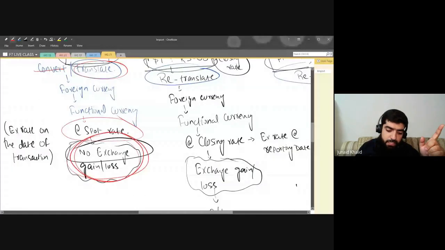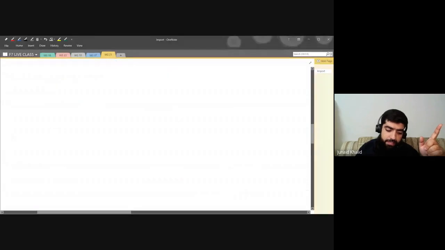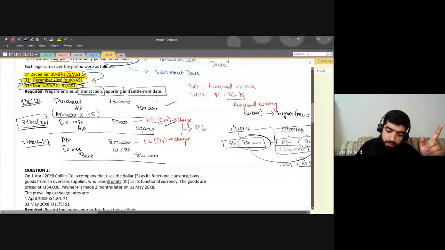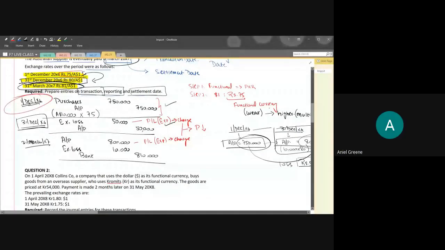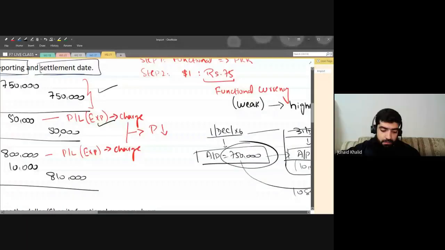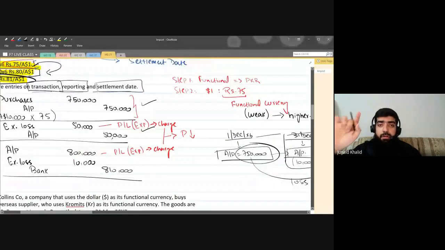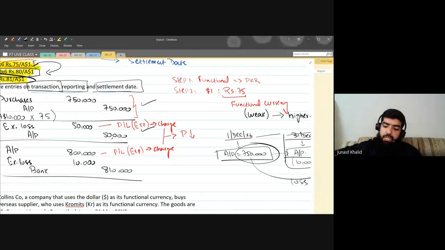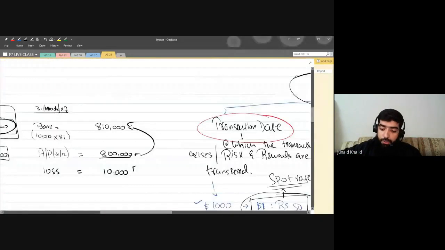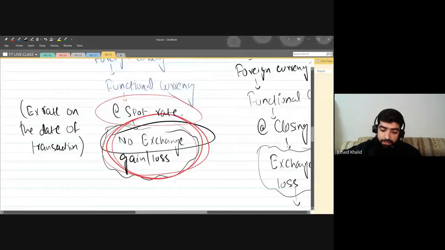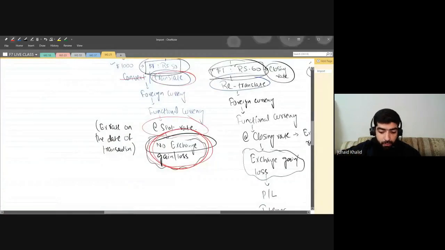Can you please prove this one, sir? Yes, I can prove it. Just see this transaction. Whether there is any gain or loss on the first transaction date, there was none. Remember, whenever you are recording the entry on the transaction date, there will be no exchange gain or loss.